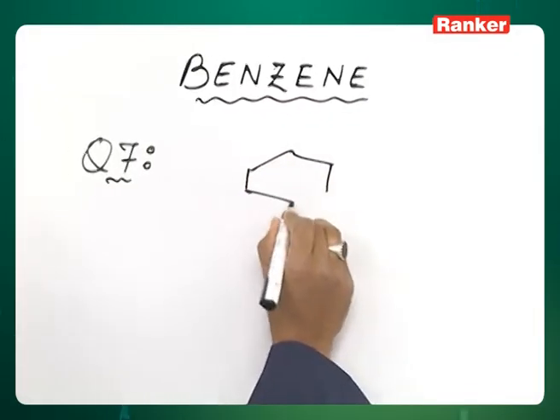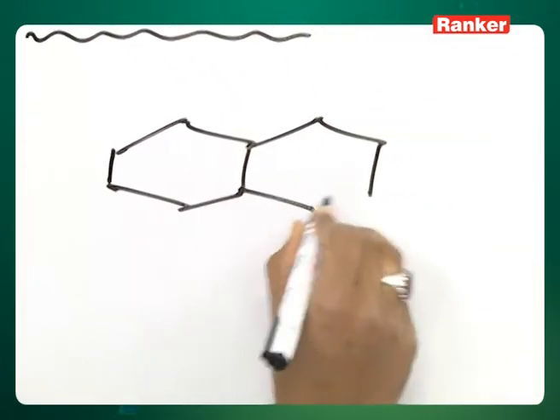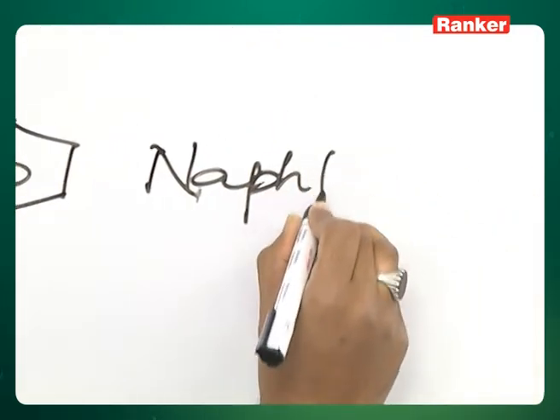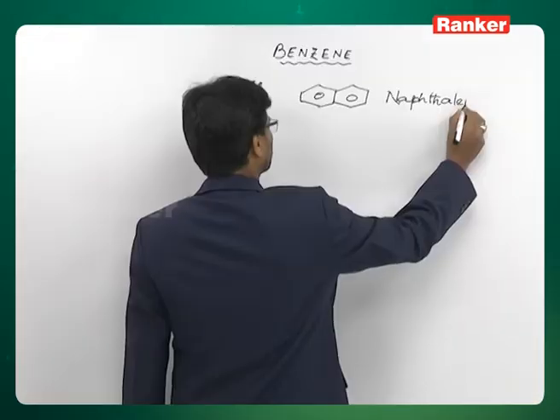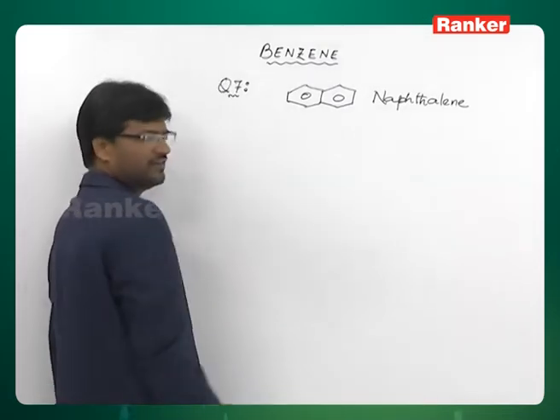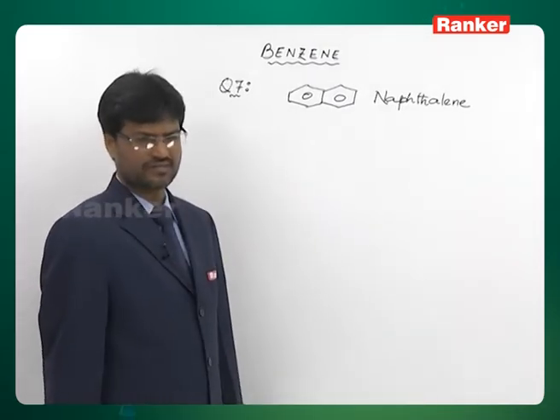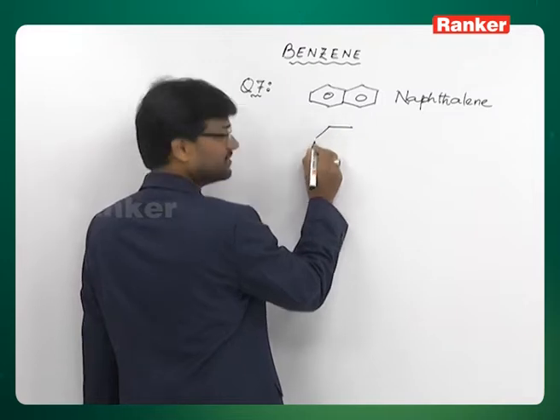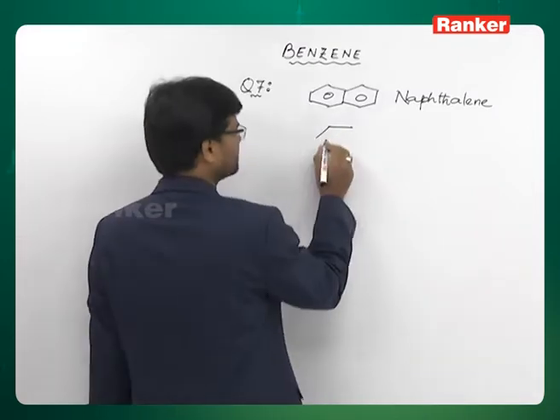This is naphthalene. Naphthalene has both 6-membered rings. Therefore, naphthalene is ruled out. It is a benzenoid hydrocarbon, aromatic hydrocarbon. Cyclopentadienyl anion.